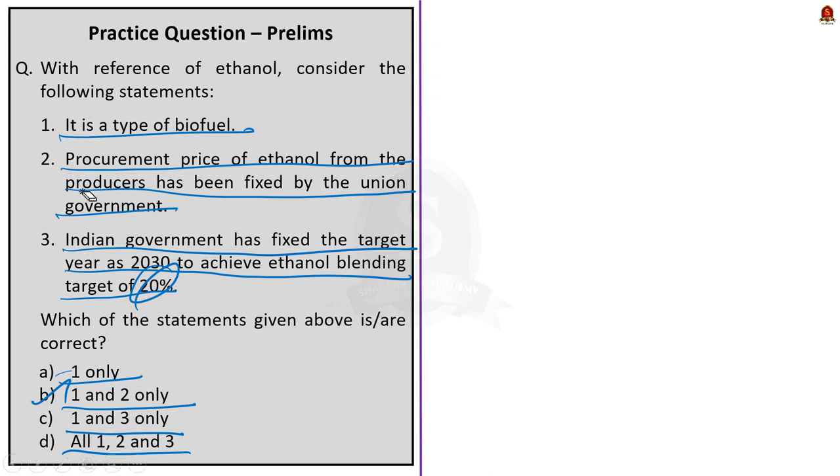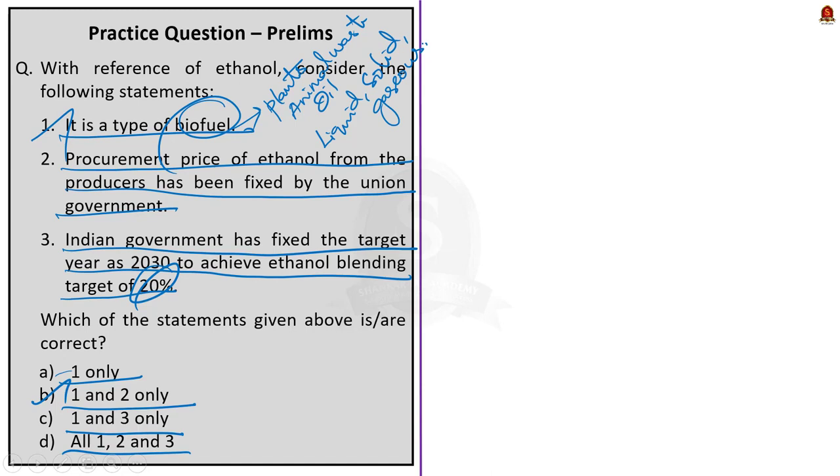Statement 1 is correct because ethanol is a type of biofuel. Let me explain to you. Biofuel is produced from biomass. It is derived from animal waste, plants, oil, etc. Biofuels can be in liquid, solid and gaseous states. And ethanol is a type of biofuel. So statement 1 is correct.